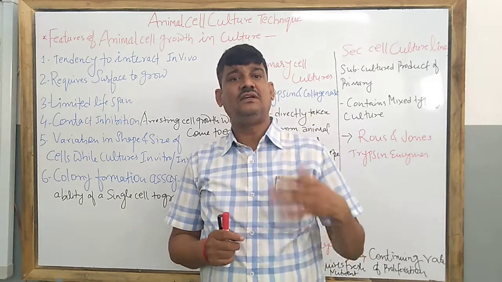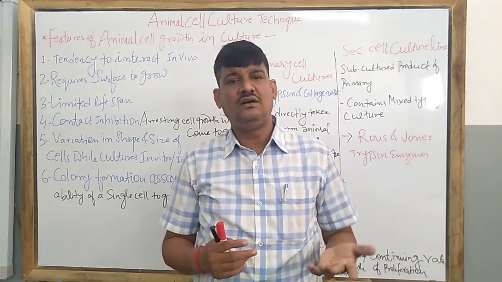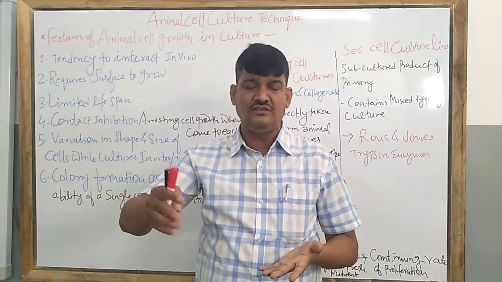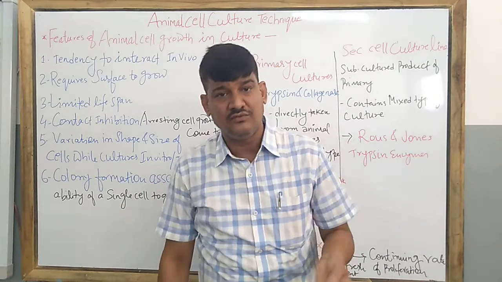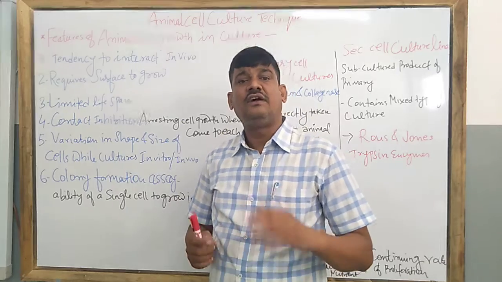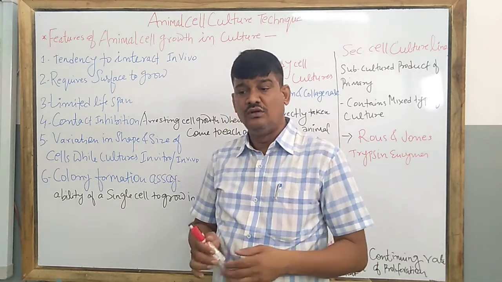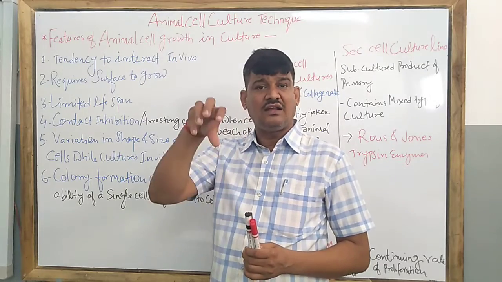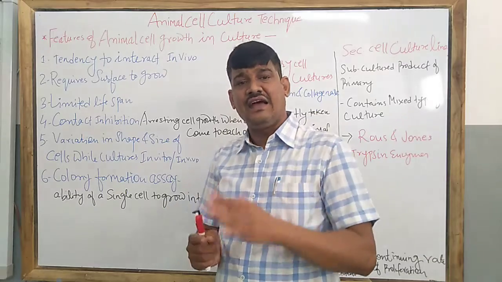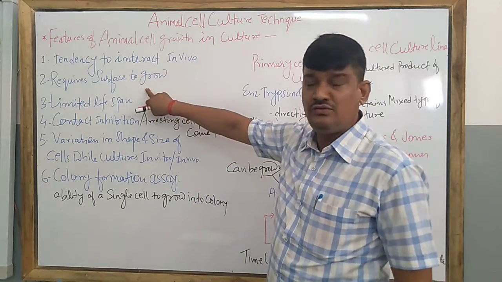Other tissues and organs like kidney, liver or heart, when they want to regenerate or when their proliferation starts, even cancerous cells, they require certain attachment, certain support for their growth. So whenever the cells are kept in the culture medium, some of the cells attach to the culture vessel. So it requires a surface to grow.